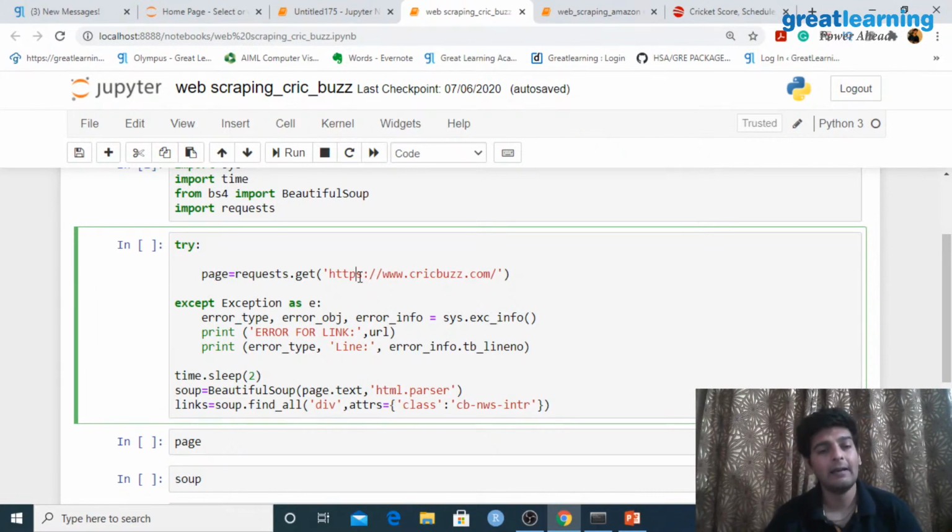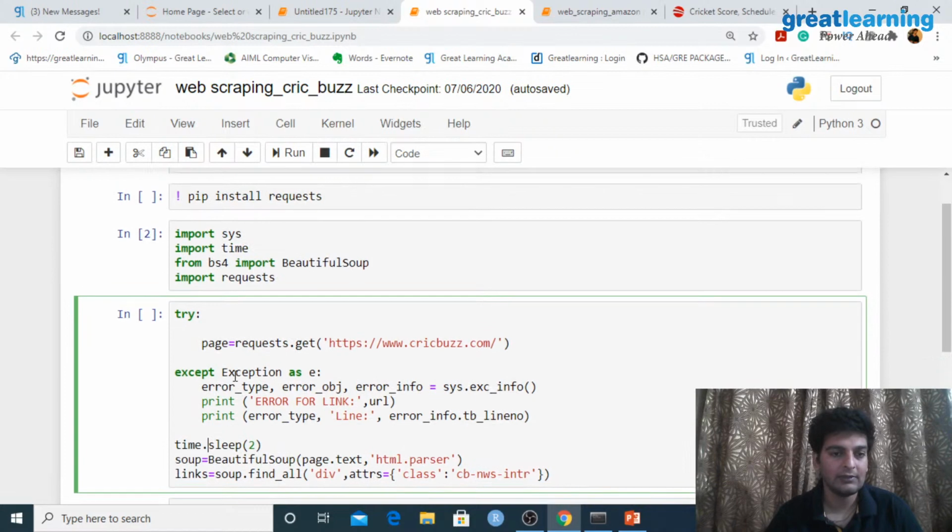So I put this request method in the try block, and in the exception we are handling the exception. Here, as you see, if there is some type of error, I'll get the error type, the exact error object, and the information about this error. Then I can just go ahead and print out the information for whatever error it is.